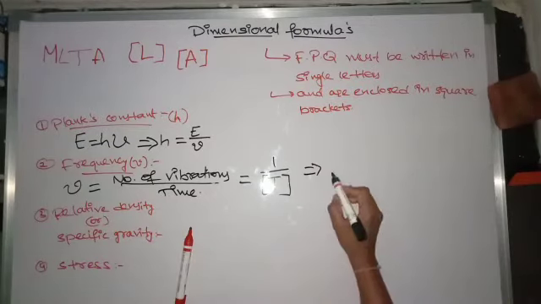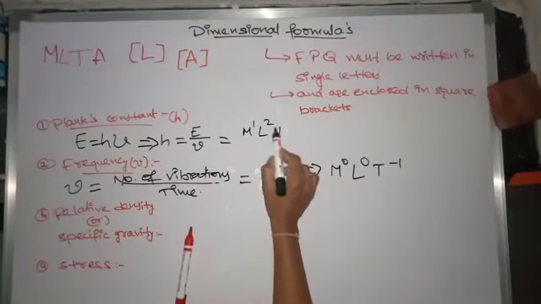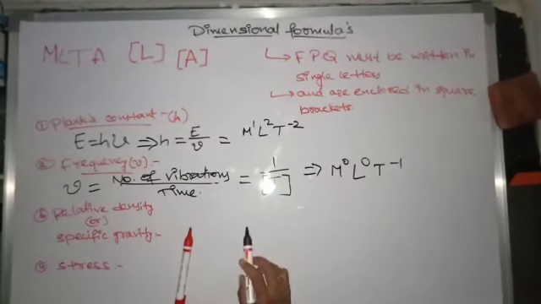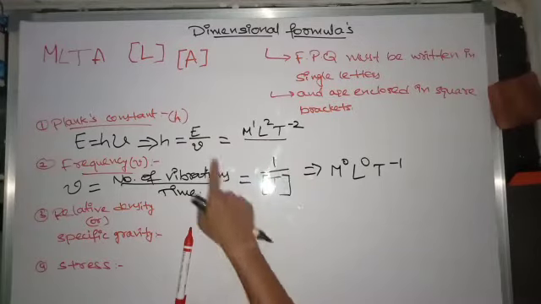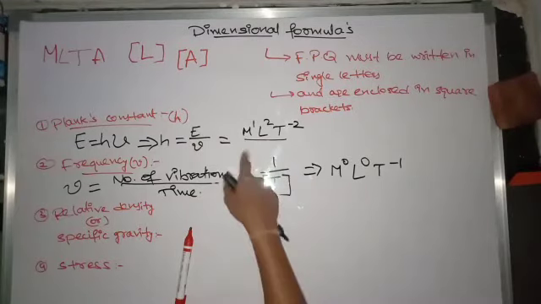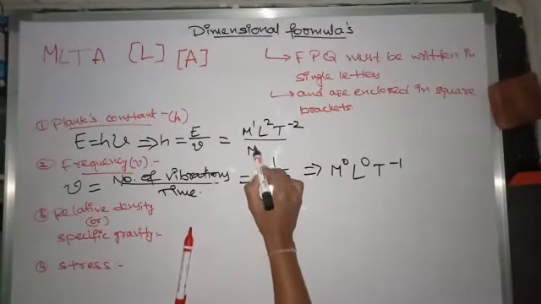The energy dimensional formula is M1 L2 T power minus 2, and you just substitute the frequency nu here, M0 L0 T power minus 1, and use square brackets.